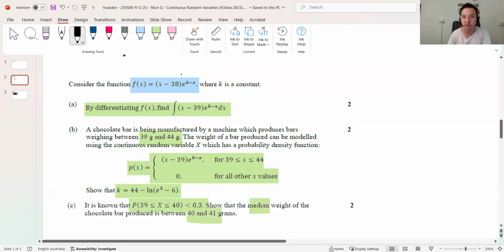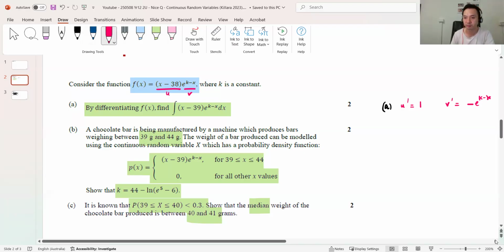So, part A looks to be differentiate. It looks like product rule, right? That's U and that's V. So maybe I'll do that first. U dash is 1, and V dash, the derivative of that, is now negative X, so it'll be negative e^(k minus x).